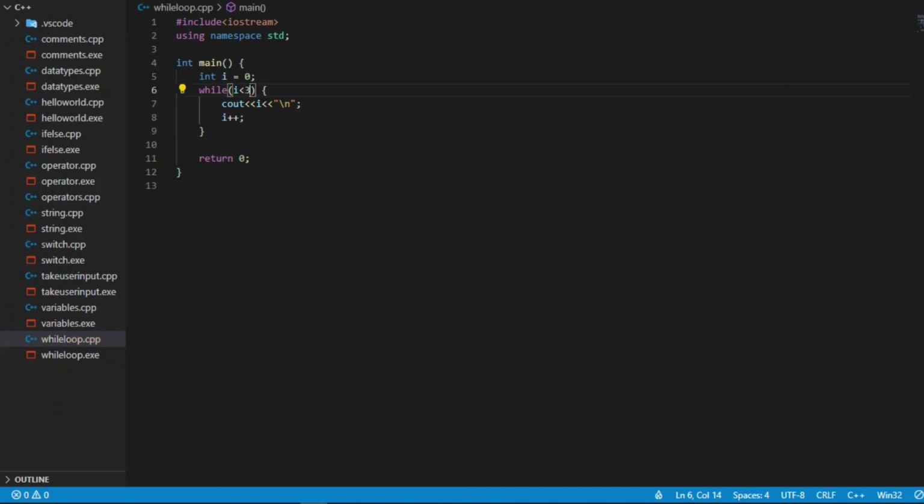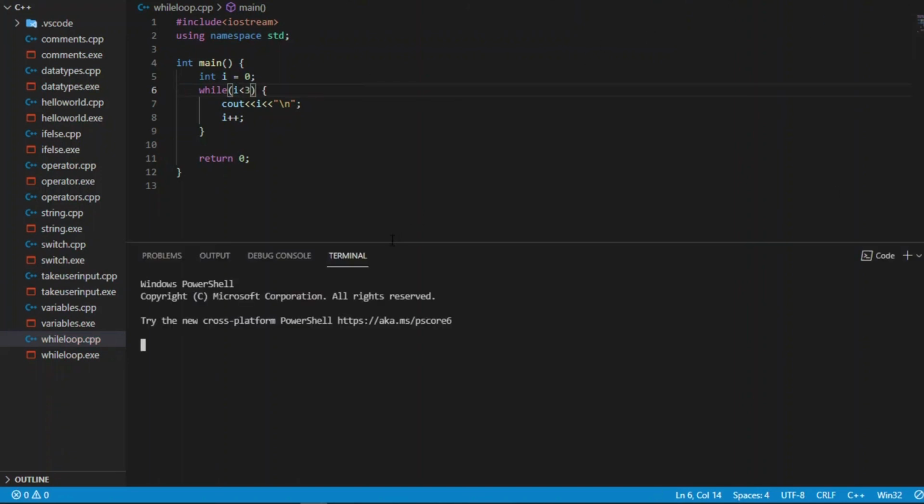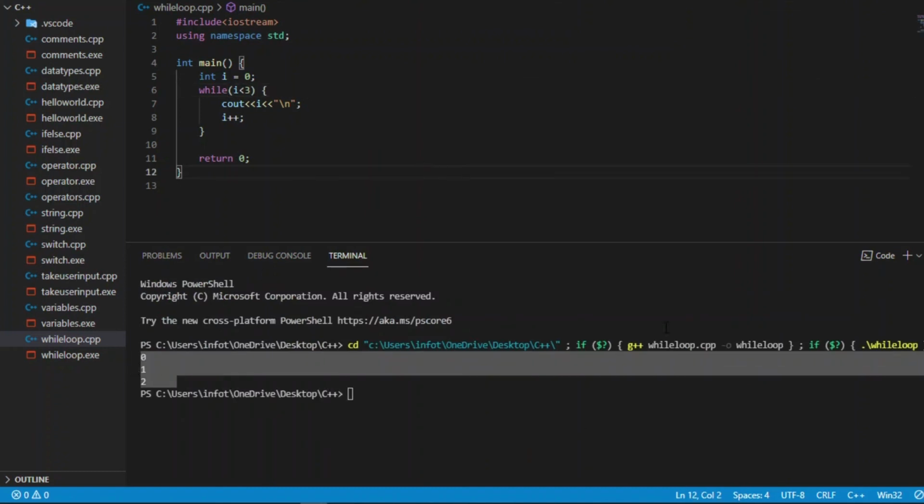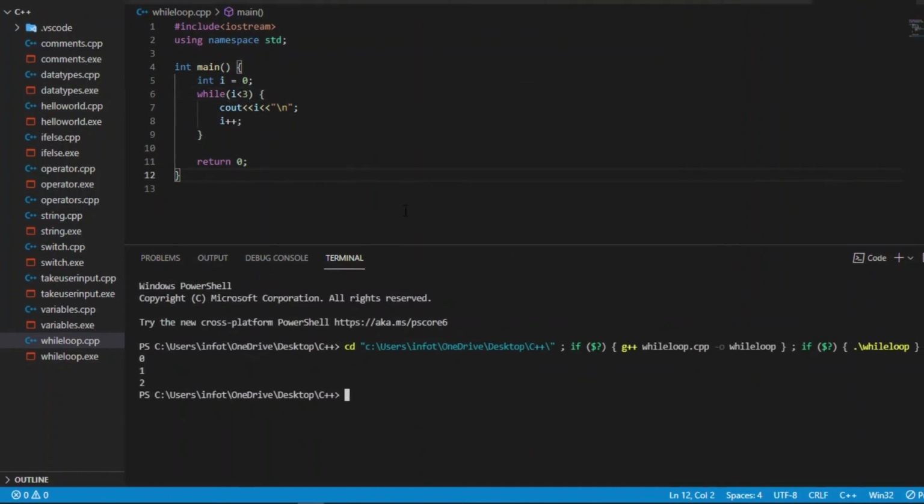Like i is less than 3, I have given. Now 0, 1 and 2 will be printed. So you can see here 0, 1 and 2 are printed. So this was all about while loop. In the next video we will see do while loop.